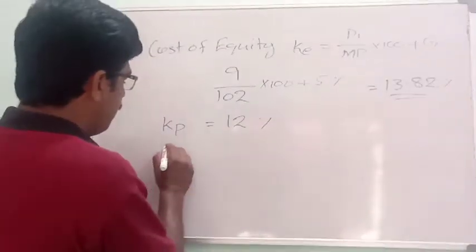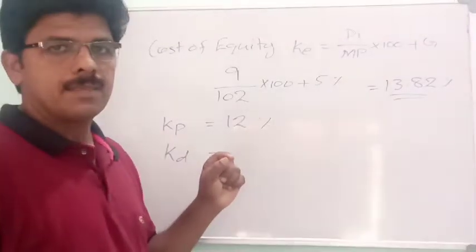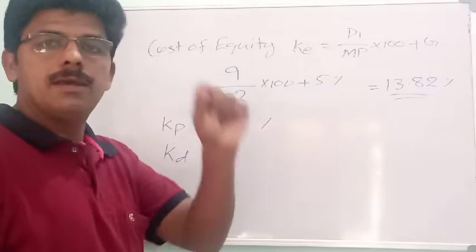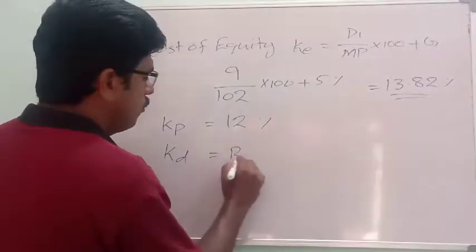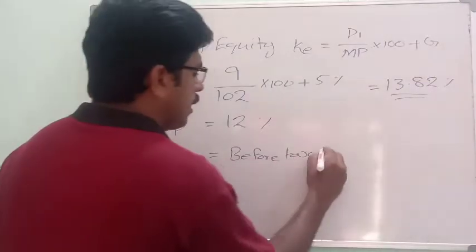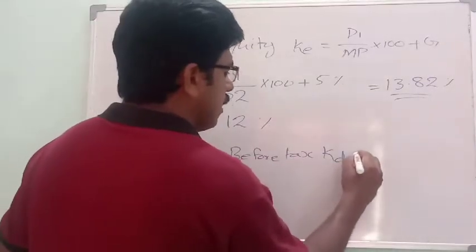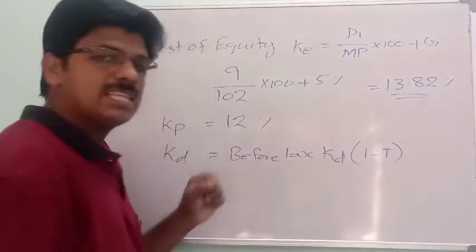Then KD, cost of debenture capital, it is given in your question but it is before tax. KD is equal to before tax KD into 1 minus T. T stands for tax rate.